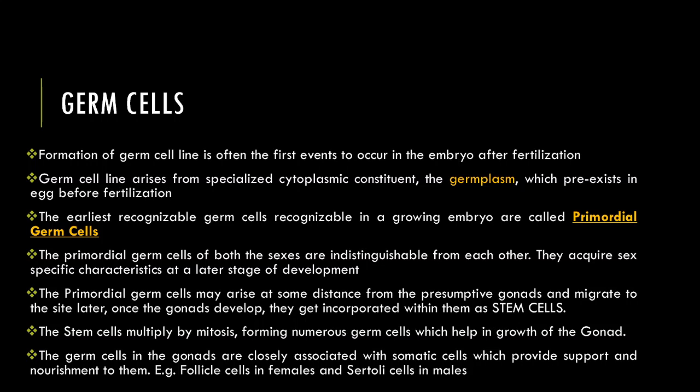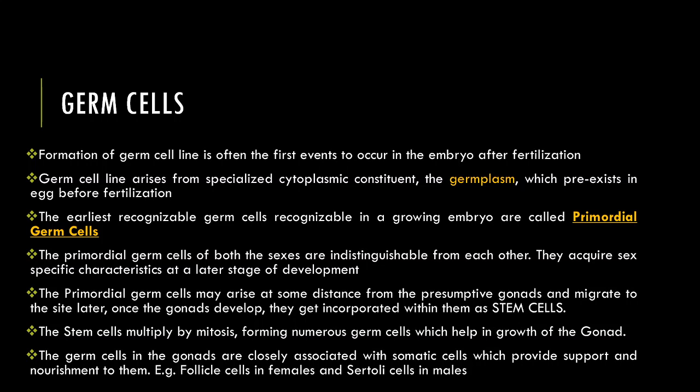Now, these primordial germ cells arise at a location that is at some distance from the location of the presumptive gonads. So, where the gonads are going to arise from, that location is quite separate from the location of where the germ cells are arising.